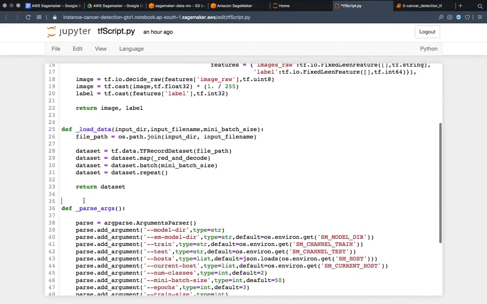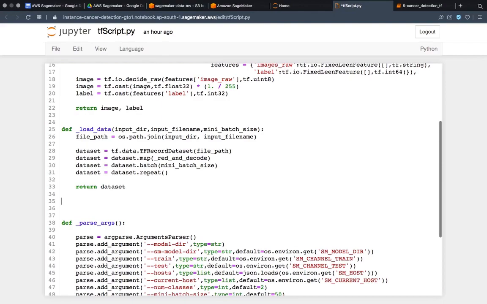After that, I need to write some wrapper functions around this load data function, and those wrapper functions will allow us to load training and testing data. Let's see how to write a wrapper function. I guess you might already know what a wrapper function is, but if not, I am showing you one example.